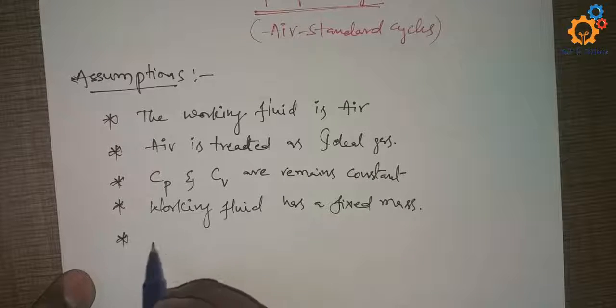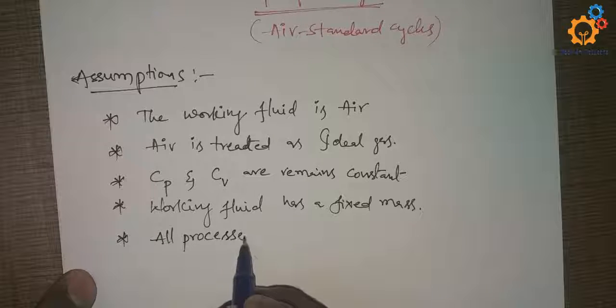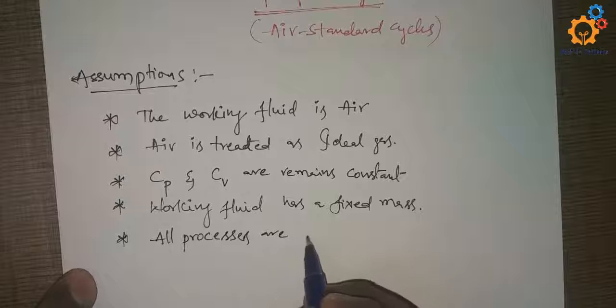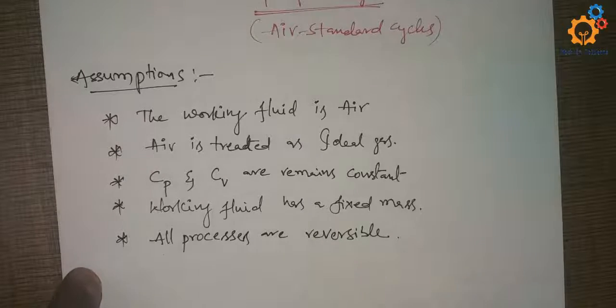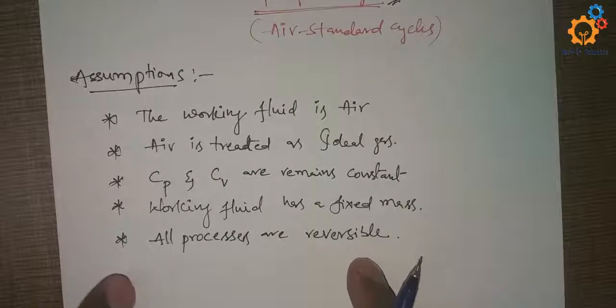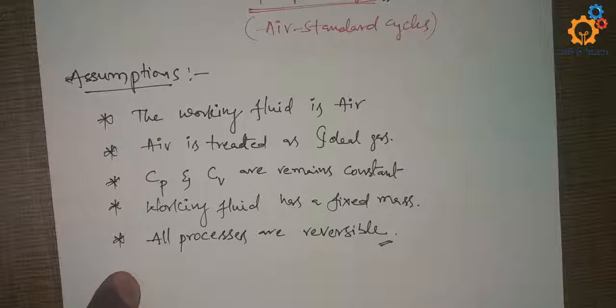And the next one is all processes are reversible. In these cycles, whatever processes are there, we assume them as reversible processes.